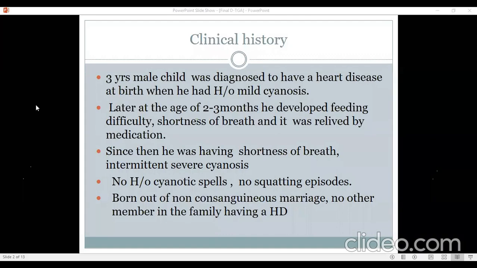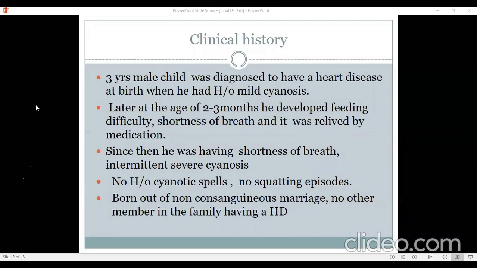And last time also we discussed why tetralogy of Fallot usually does not have cyanosis at birth. So we have to think of pulmonary atresia and transposition. But with the history of heart failure, we should tilt towards increased pulmonary blood flow situation, and one being transposition of great arteries. I think the other question is why transposition, why not other increased pulmonary blood flow conditions like truncus arteriosus, like PORV with no pulmonary stenosis, TAPVC, and the whole group that we talk about.